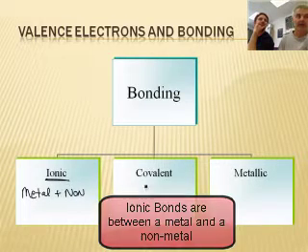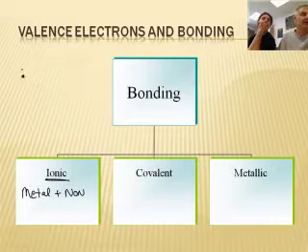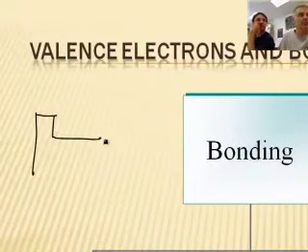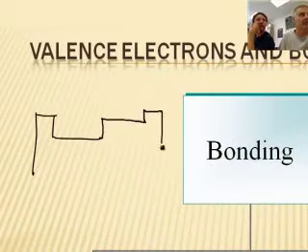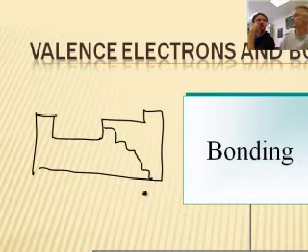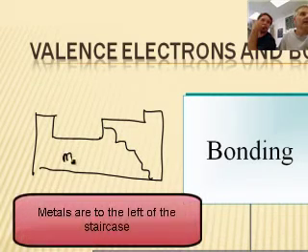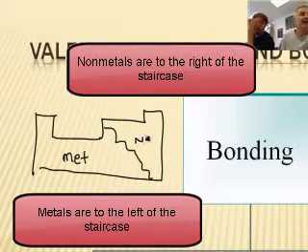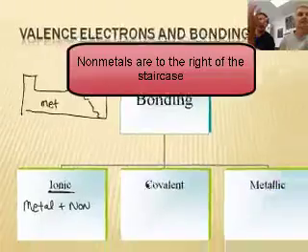Now, if you remember back in the periodic table, you've got the stair steps. Where are the metals? Metals are to the left of the staircase. The metals are here, and then the non-metals are here. So it's basically the types of atoms that connect to each other. If you have a metal and a non-metal, you have an ionic bond.